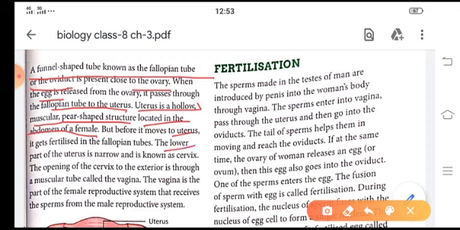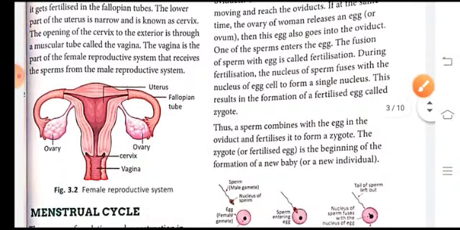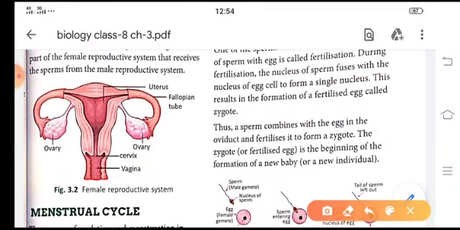The lower part of the uterus is narrow and is known as the cervix. The opening of the cervix leads to a muscular tube called the vagina. The vagina is the part of the female reproductive system which receives the sperm from the male reproductive system.